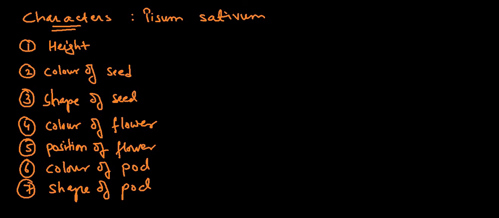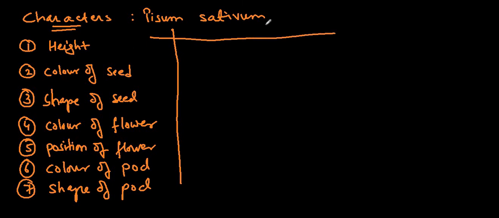So now if you see here, the characters that Mendel selected for Pisum sativum for his experiments were height, color of seed, shape of the seed, color of the flower, position of the flower, color of the pod, shape of the pod. But in each one you will notice that there are 2 characteristics.